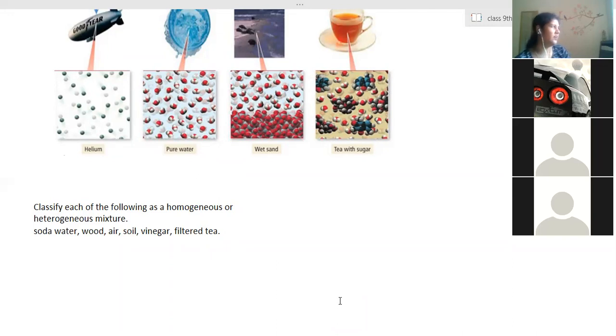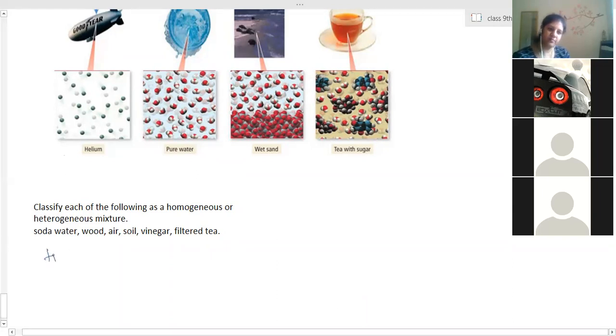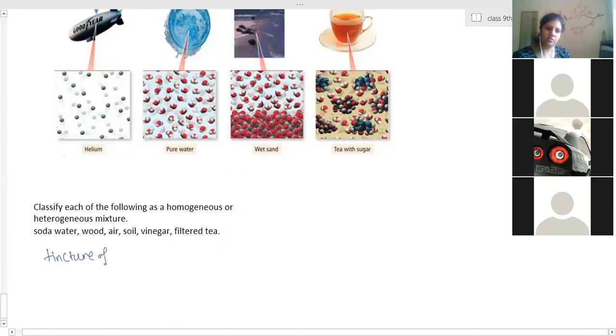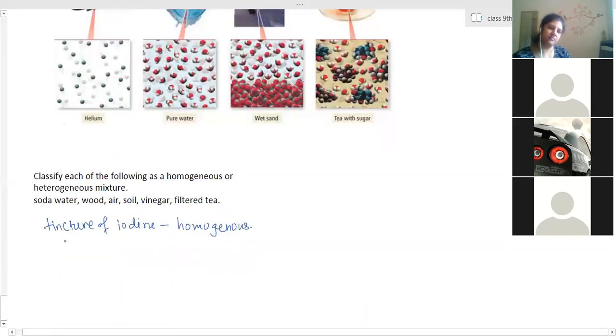Then write down tincture of iodine. That is also an important one. Tincture of iodine is homogeneous. It is a mixture of iodine in alcohol. Iodine and alcohol.